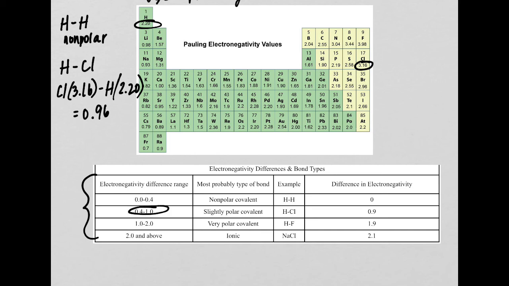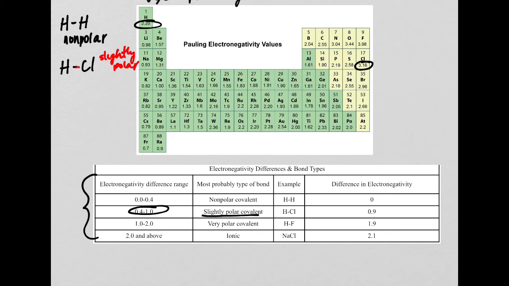So if we look at this table again, we have 0.96. That is here. That's going to be a slightly polar covalent bond. So this is a little bit polar. The chlorine, because it has a higher electronegativity value, is pulling those electrons a little bit closer to itself, away from hydrogen. So this bond is slightly polar.